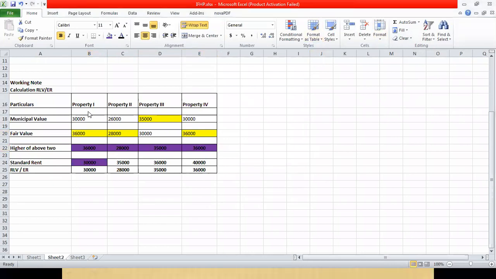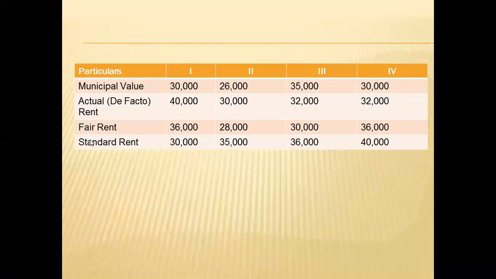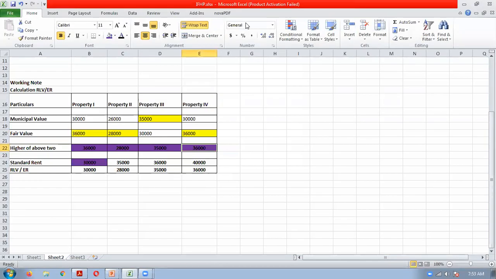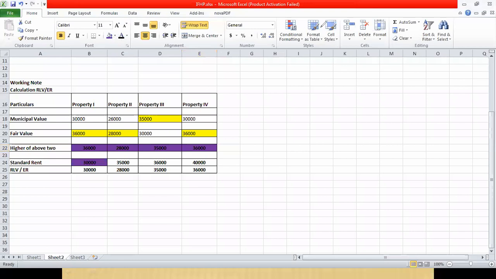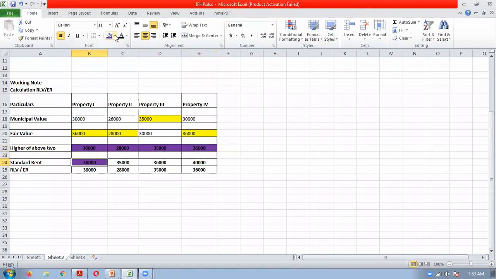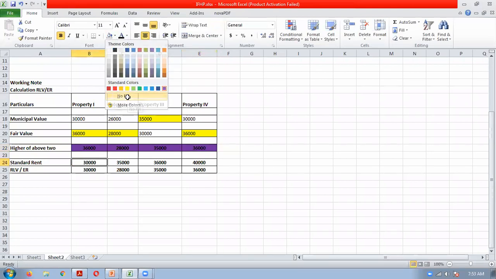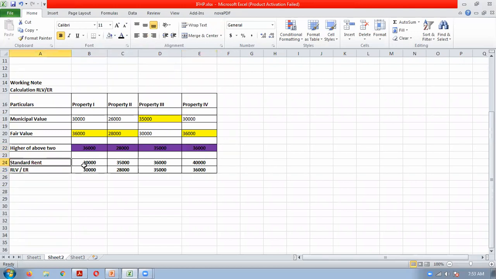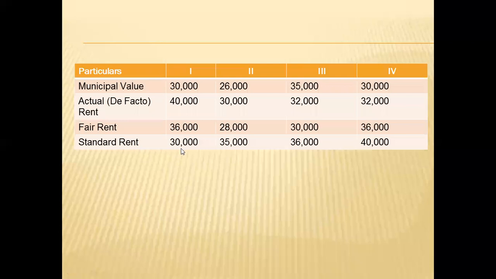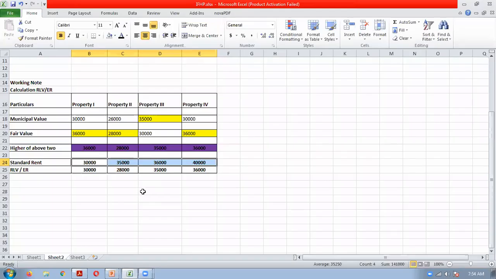But since in this question standard rent is given, we will have to make one more additional calculation. Understand that properly. We will have to write down the standard rent amount here. The standard rent amounts are 30,000, 35,000, 36,000, and 40,000, which we have noted down here.